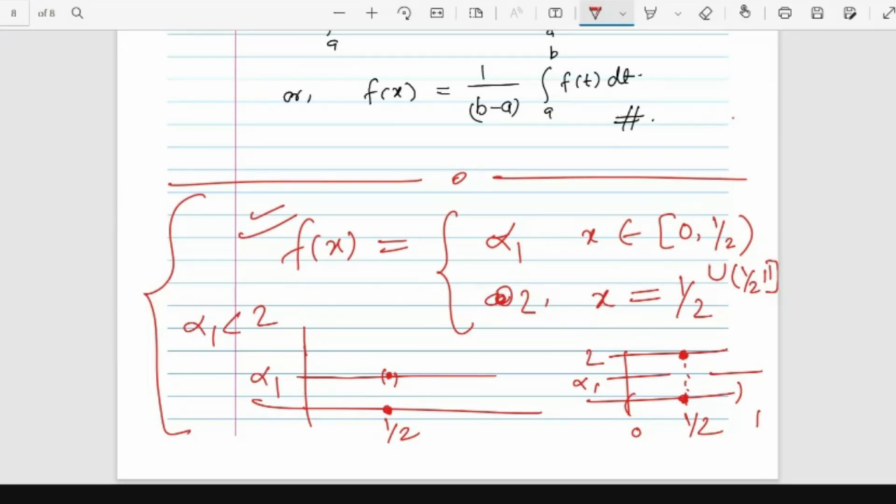If it is failing, then what can be done? If there are students from the masters, you must have seen that there are some functions which are not Riemann integrable but are Lebesgue integrable. So from the limitations of Riemann integrable functions, we can jump to the next extension of integrable functions, from Riemann integrable functions to Lebesgue integrable functions. So yeah, that's all.